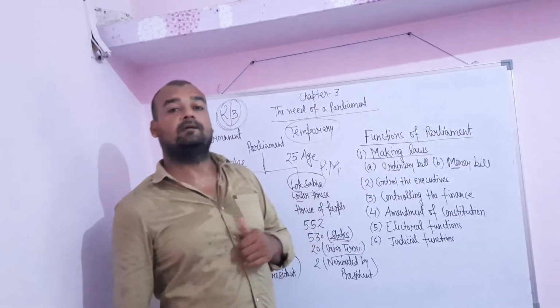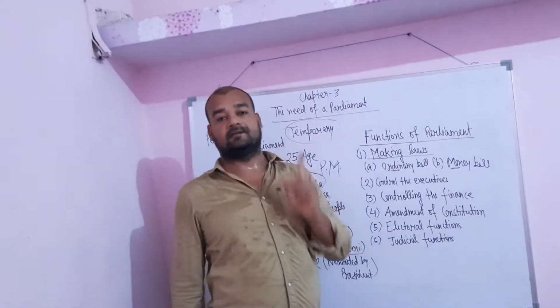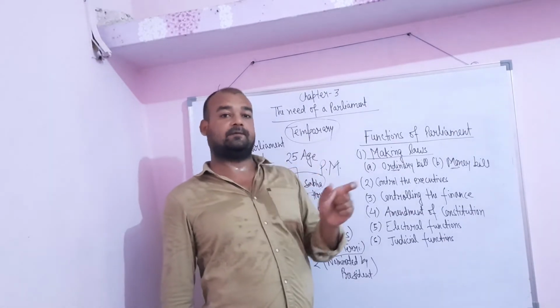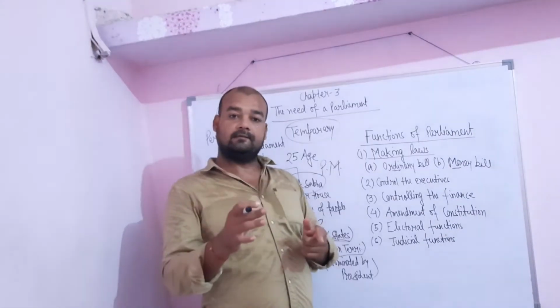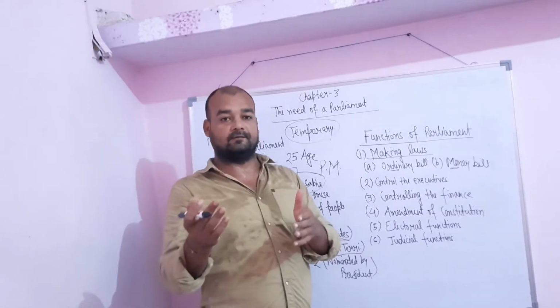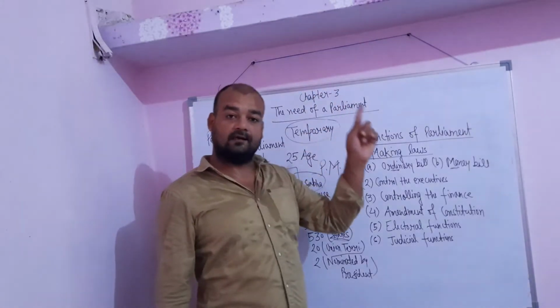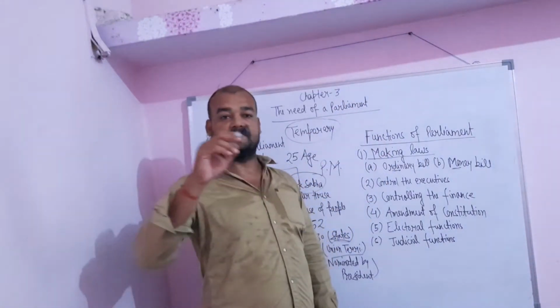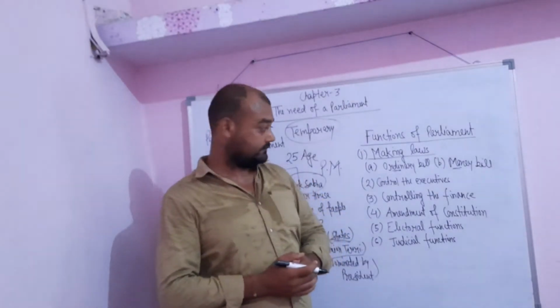What happens in the ordinary bill? First, the bill is sent to the Lok Sabha. If it is passed from the Lok Sabha, it is sent to the Rajya Sabha. When the bill is passed from both houses, meaning from the Lok Sabha as well as from the Rajya Sabha, it is sent to the President of India. Then the President of India signs it and it becomes a law.